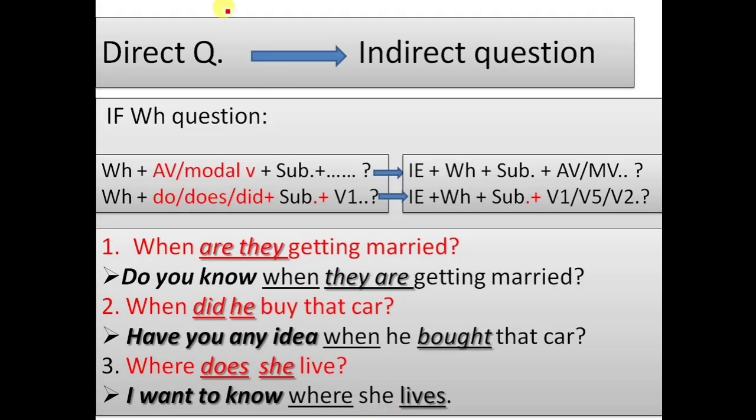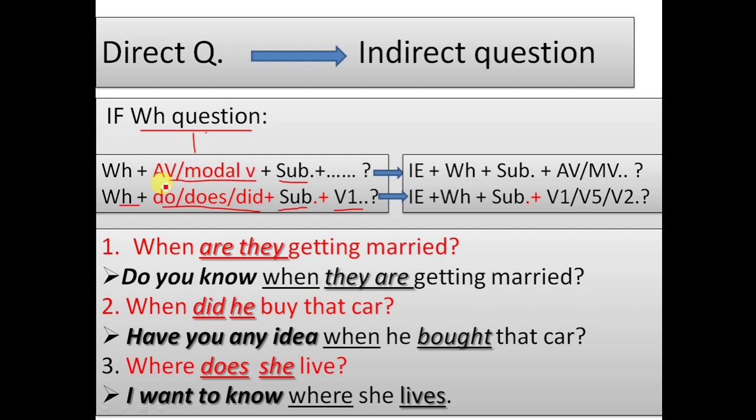Let's know the rule of changing direct questions into indirect questions. Direct questions may be of two types: either WH question or Yes/No question. Let's first know how to change WH direct questions into indirect questions. In WH questions, either there would be a WH word, then an auxiliary verb or modal verb like is, am, are, was, were, have, has, or can, would, shall, will, and then the subject. Or the question will be a WH word and then do, does, or did, and then the subject and V1.